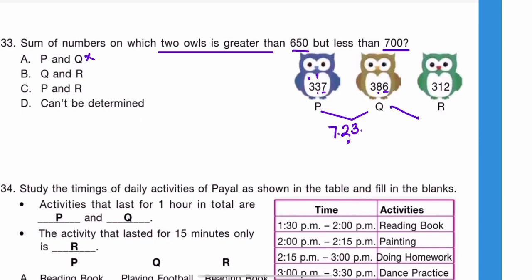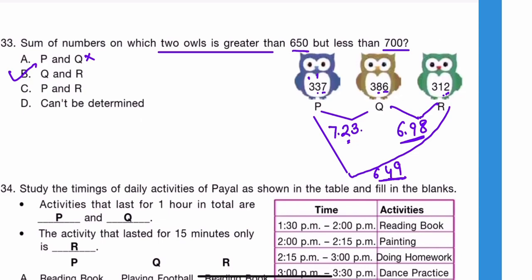Then Q and R. Okay. So 6 and 2, 8, 8, 1, 9, and 3, 1, 3, 6. It is less than 700 and greater than 650. So this is correct. But let's calculate this, P and R also. Like this. So this is 7 and 2, 9, 3 and 1, 4, and 3, 3, 6. Okay, it is less than 650. So this is wrong answer. So option B is the correct.